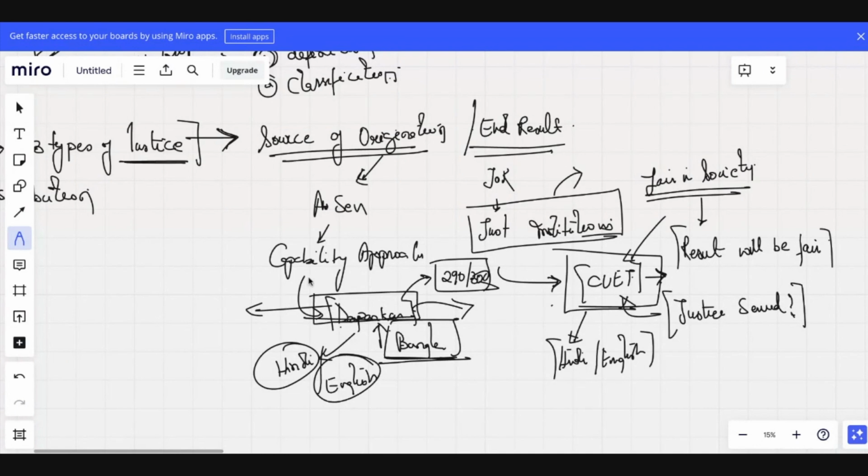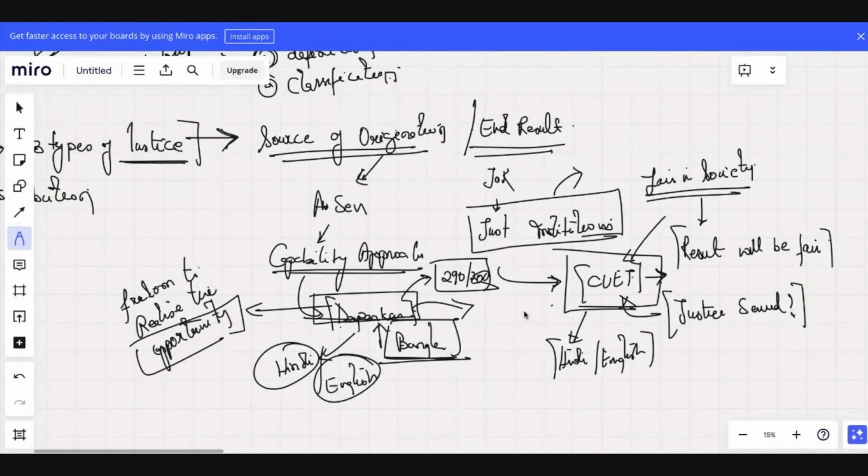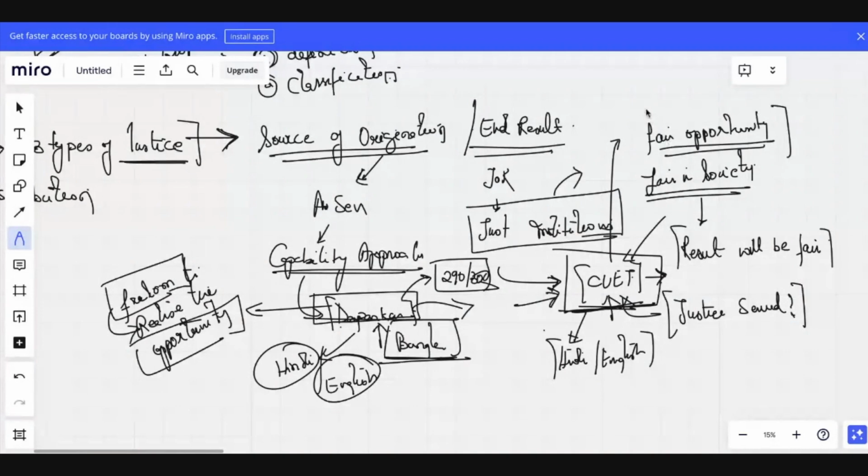So capability approach means freedom to realize the opportunity. Simply the availability of the opportunity that has been offered by CUET is not sufficient. I must have some freedom to realize it. CUET gives an opportunity to each and every individual to appear in the examination, right? And this is a fair opportunity. It's not an unfair opportunity.